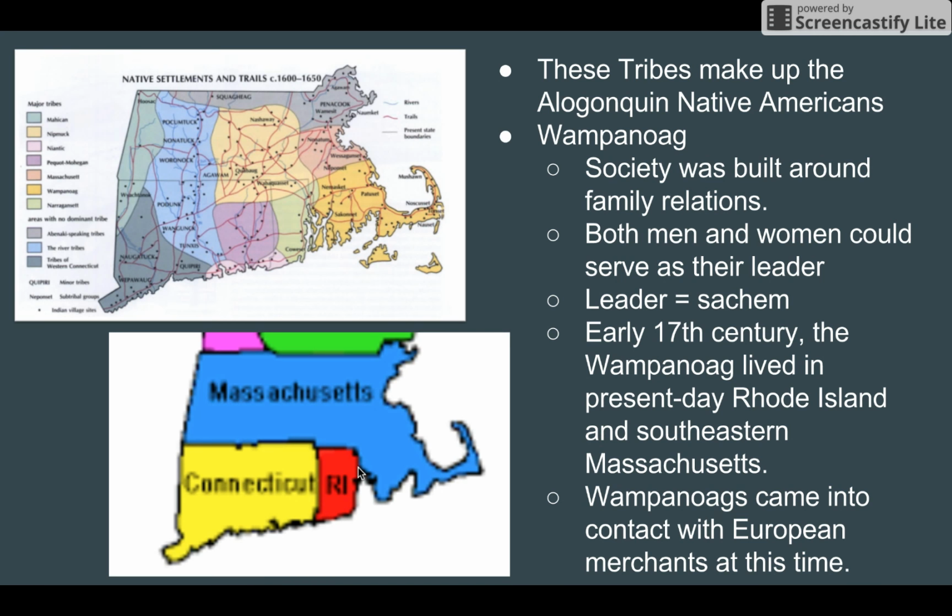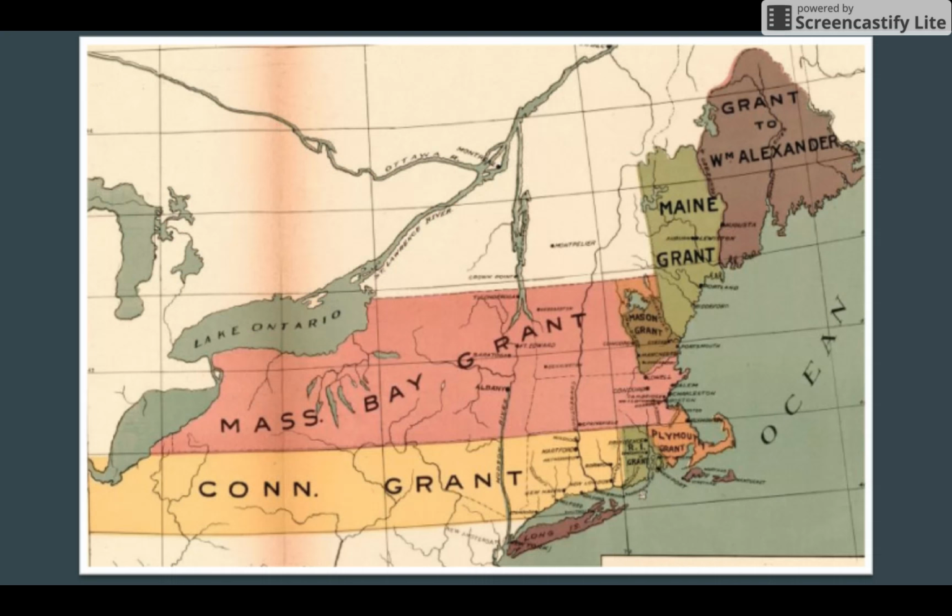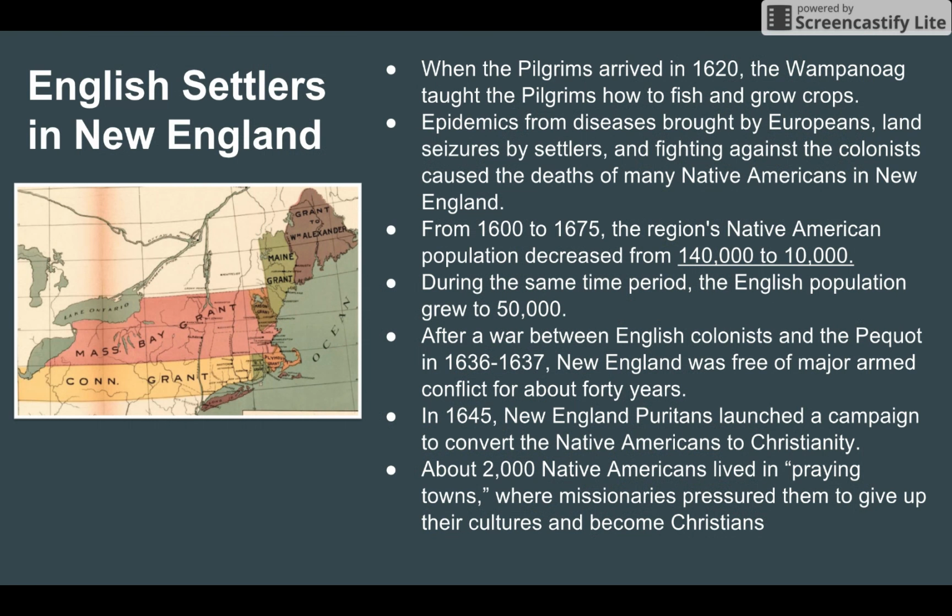Wampanoags came into contact with European merchants in the early 17th century, when Jamestown colonists first arrived. So there are some ramifications between these two different cultures clashing together. When the English settlers arrived in New England, the Wampanoag taught the Pilgrims how to fish and grow crops. Specifically, we're talking about the Puritans here.